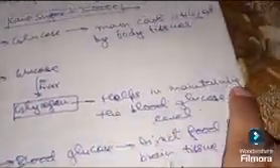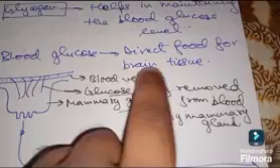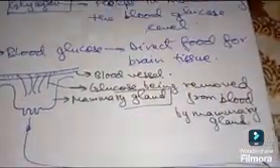Glucose is sent to the liver to be converted into glycogen. Glycogen helps in maintaining the blood glucose level. How? When the glucose level falls, this glycogen will be broken down into glucose again and then released into the blood. Now, blood glucose is the direct food for brain tissue. This point is also important.